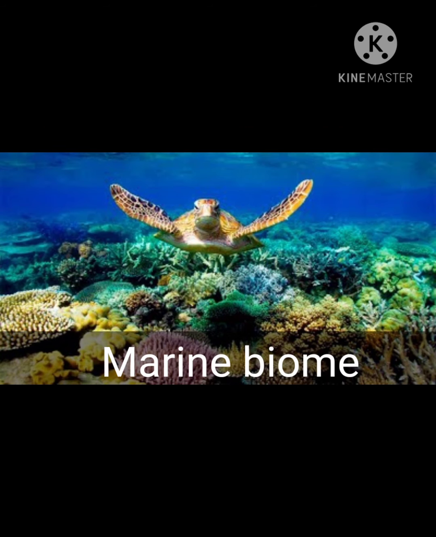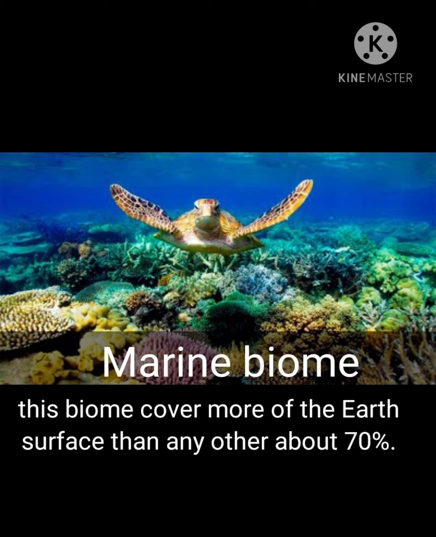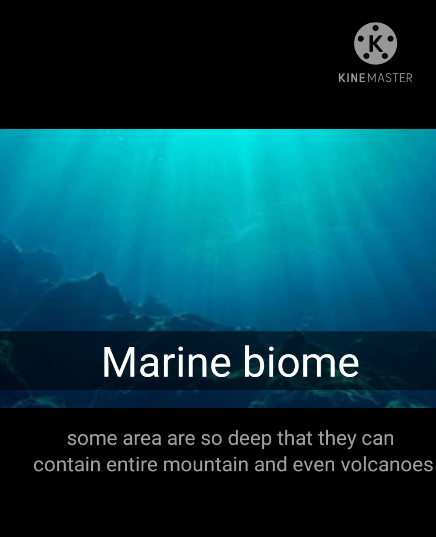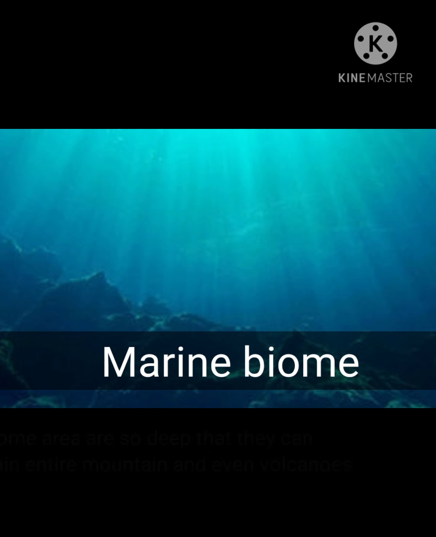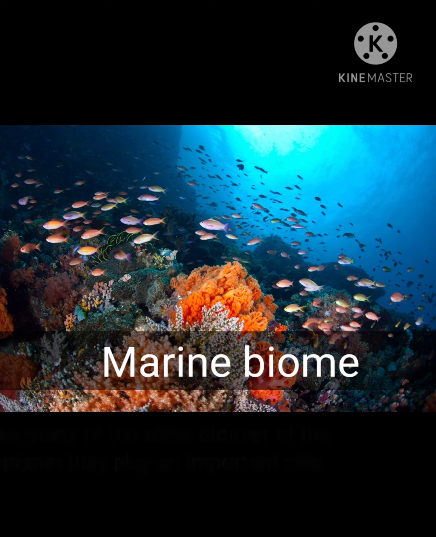Marine biome. This biome covers more of the Earth's surface than any other, about 70%. Some areas are so deep that they can contain entire mountains and even volcanoes. Like many of the other biomes on the planet, they play an important role.